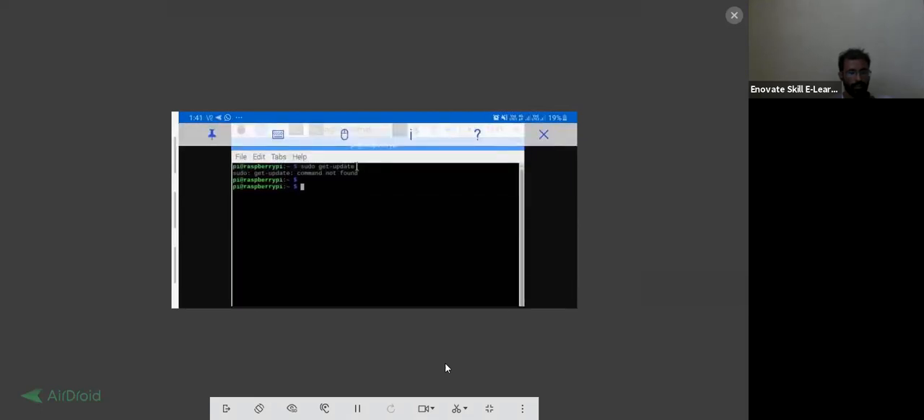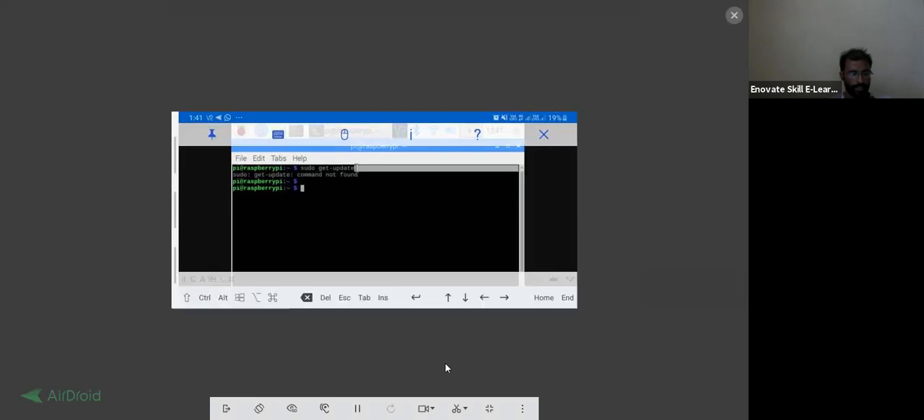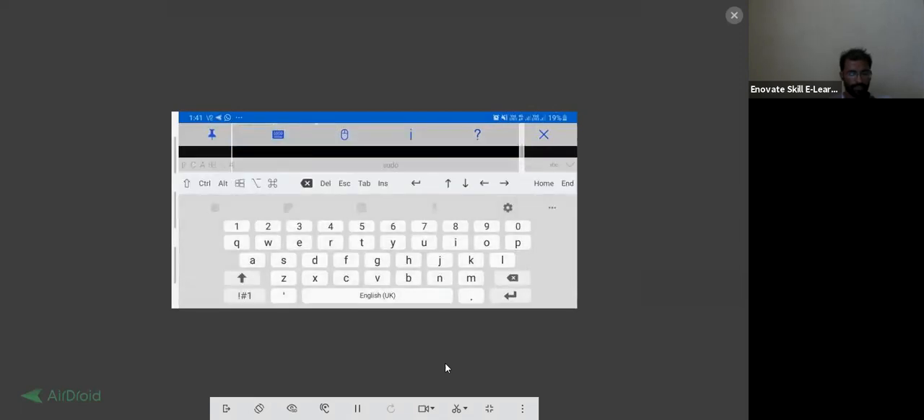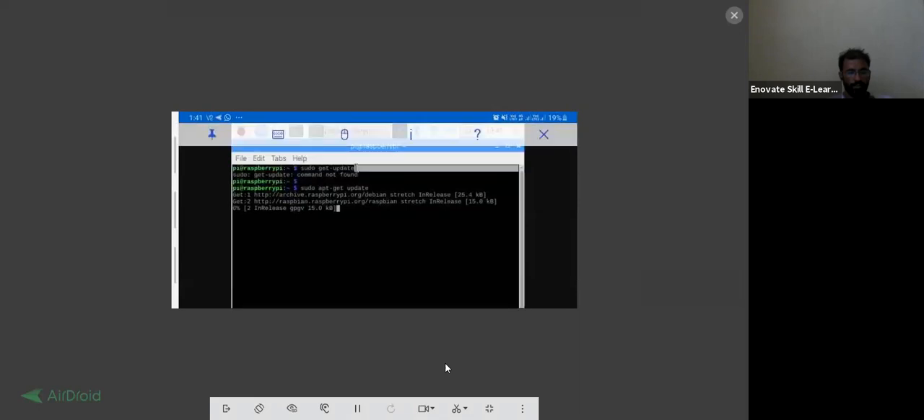It's saying that there is some issue with that. We have to type it: sudo apt-get update. Sudo, apt, underscore, get, and after that update. Then you have to press enter. So after that it will start updating.